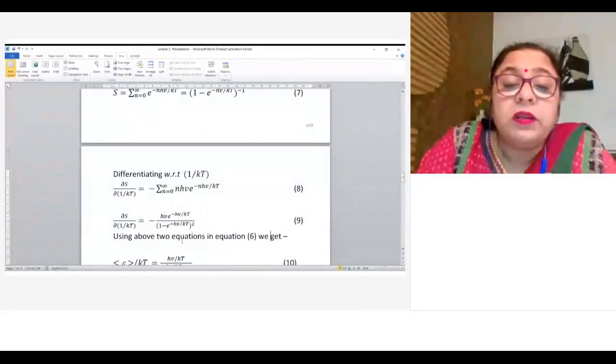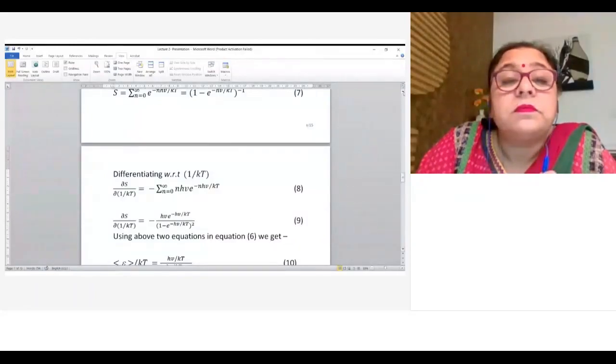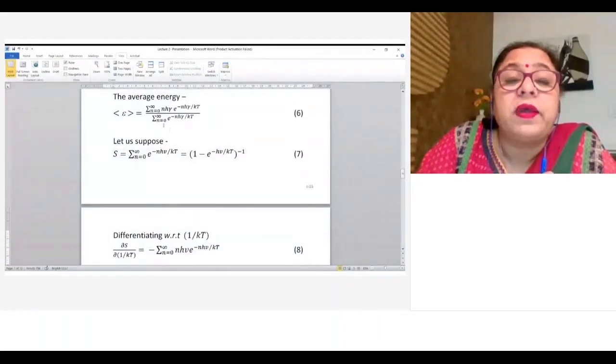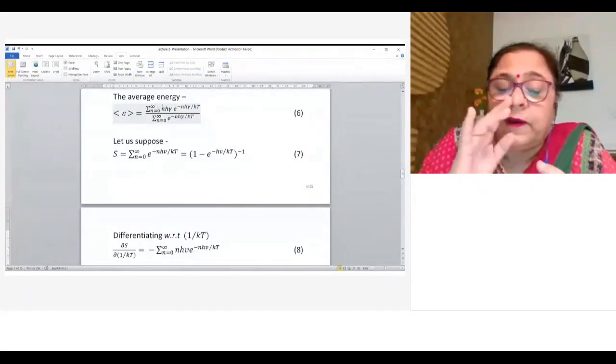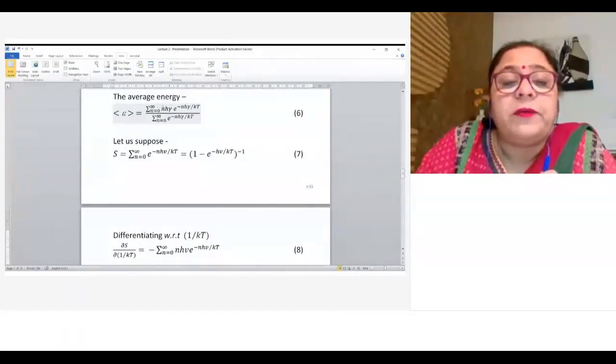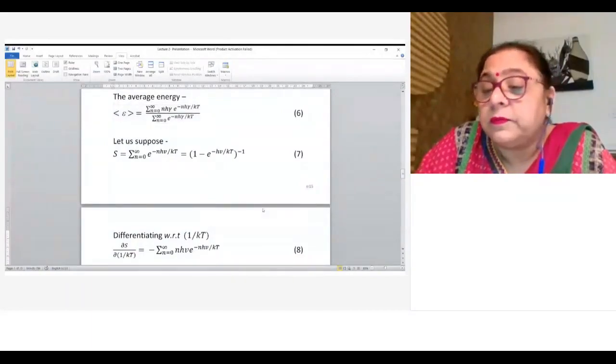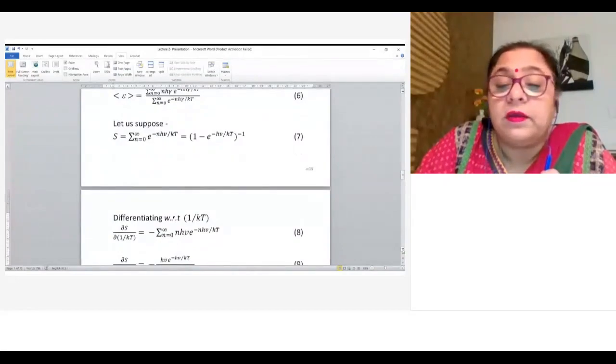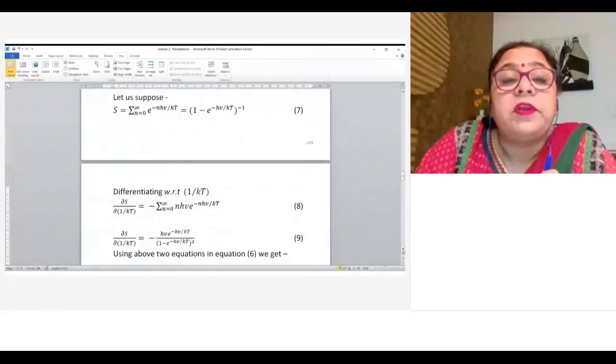And if we put these two values, 8 and 9, the values of del s by del 1 upon kT, in equation number 6, this term is assumed to be s, and this term is nothing but the derivative of s with respect to 1 upon kT. So we substitute and combine equations 8 and 9 with equation number 6.